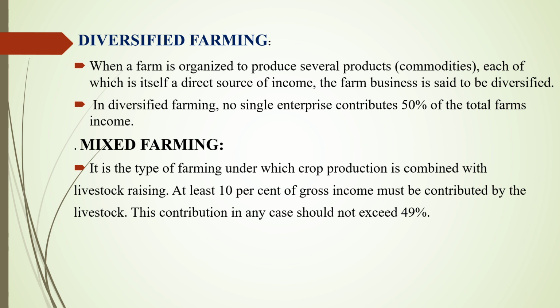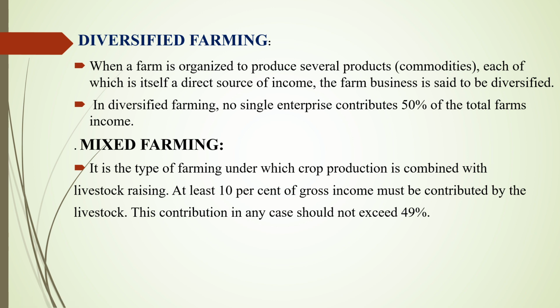Next is mixed farming. What is mixed farming? It is the type of farming under which crop production is combined with livestock raising. And at least 10% of the gross income must be contributed by the livestock. It is the main key component of mixed farming. In mixed farming, at least 10% of the gross income must be contributed by the livestock, and this contribution should in no case exceed 49%. That's called mixed farming.